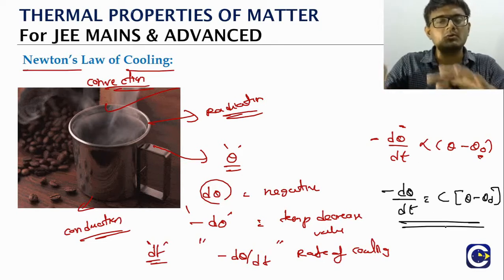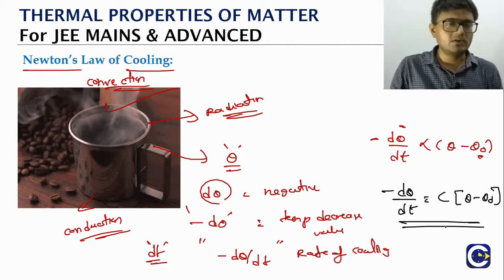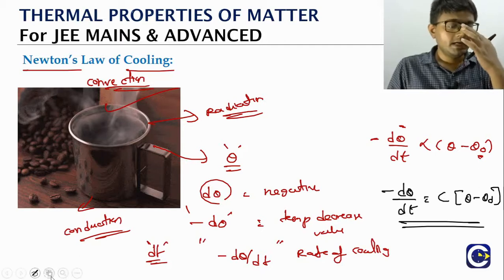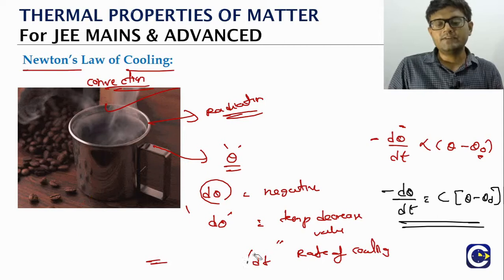Don't bother too much about what the constant is, because in the Newton's law of cooling problems that we deal with, the constant gets cancelled out or eliminated. So this is what we call the differential form of Newton's law of cooling.